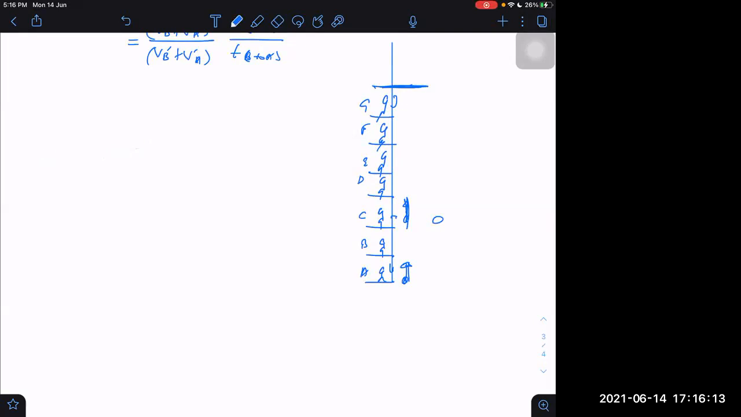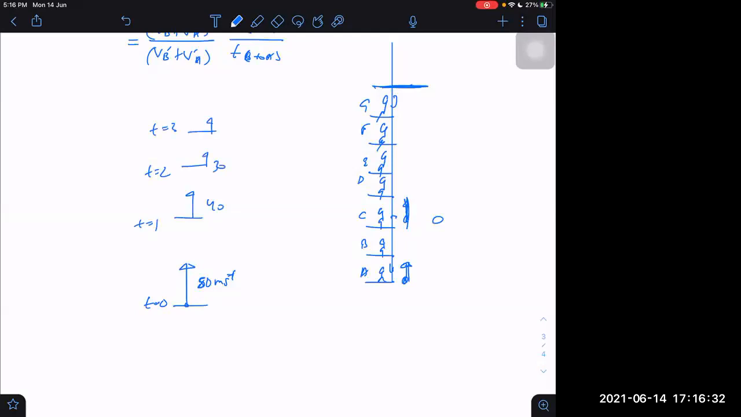Let me take another question now. For example, I am throwing a particle with 50 meters per second. What will be its speed after 1 second? 40 meters per second. After 1 more second, 30. The speed will be 30.